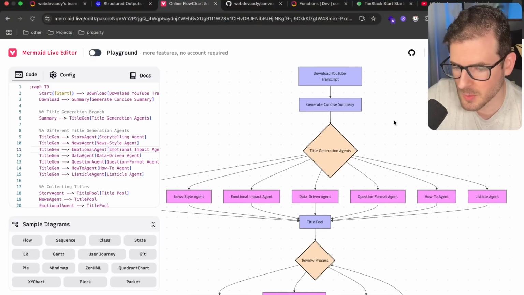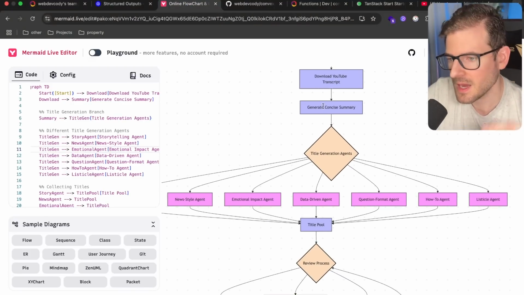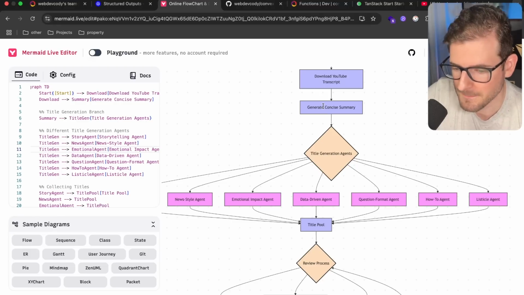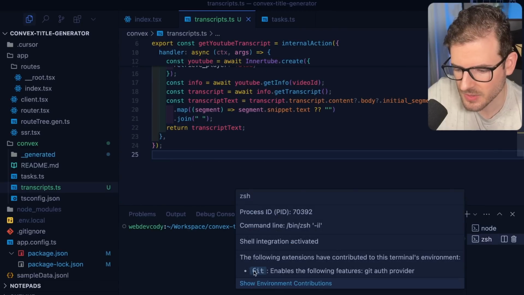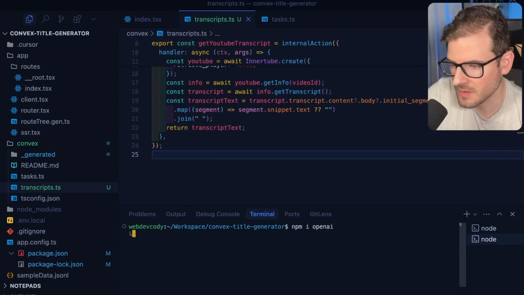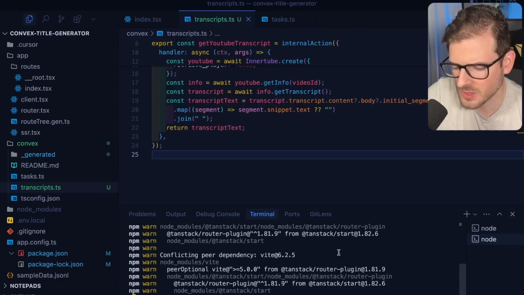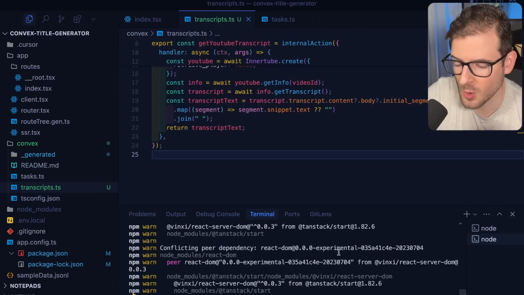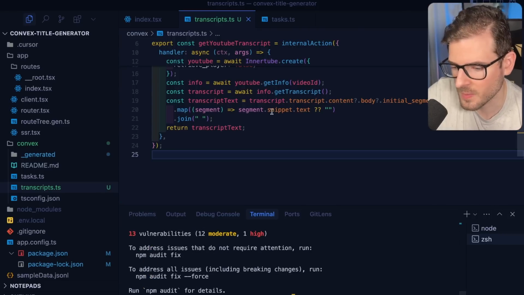The next step is we want to call OpenAI and ask it to summarize the transcript in some type of way. Now to achieve that, let's go ahead and install another library called OpenAI. I like to use ChatGPT and stuff for mine. You can also install the Vercel AI SDK if you want to, which kind of abstracts you away from OpenAI and lets you hit different AI models. But I like just using OpenAI is what I'm used to.